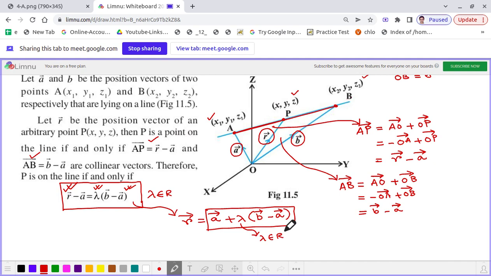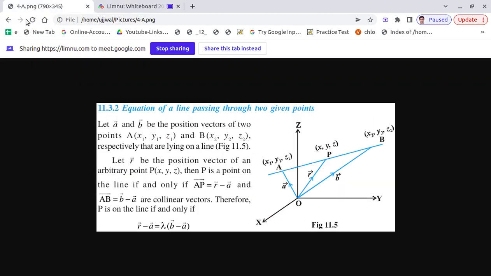So we vary different values of lambda, we get different points on that straight line, and those points' position vector will be R. So either you can write the vector equation in the form of R minus A equal to lambda into B minus A, or you can write R equal to A plus lambda into B minus A. Both are fine, in fact both are the same. So this is the vector equation.